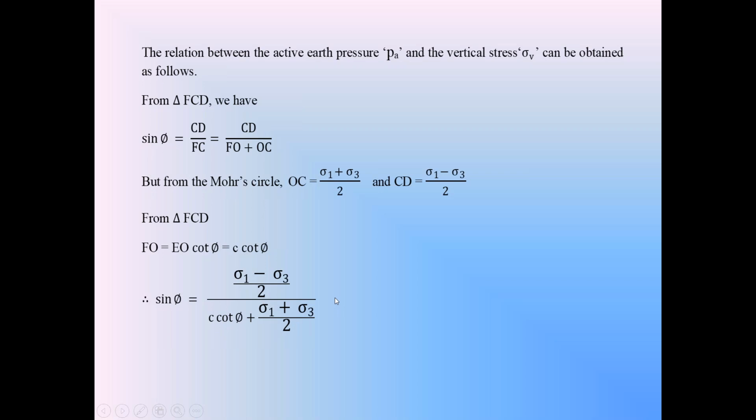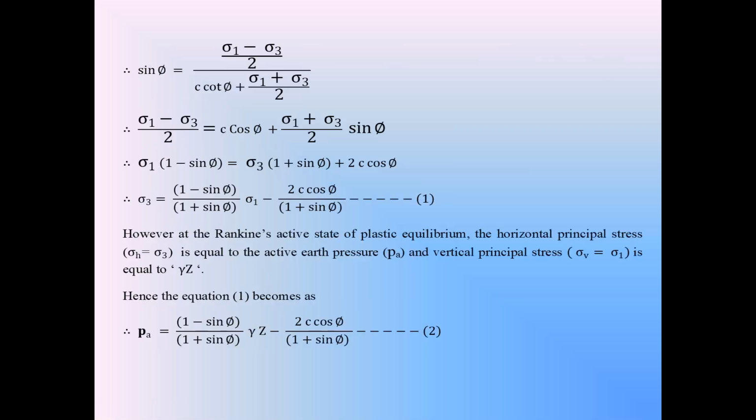This equation becomes (sigma 1 minus sigma 3) by 2 is equal to (sigma 1 plus sigma 3) by 2 plus C cot phi into sin phi. So bring that denominator on the right side to the left side. From this you will get (sigma 1 minus sigma 3) by 2 is equal to sin phi into C cot phi plus (sigma 1 plus sigma 3) by 2.